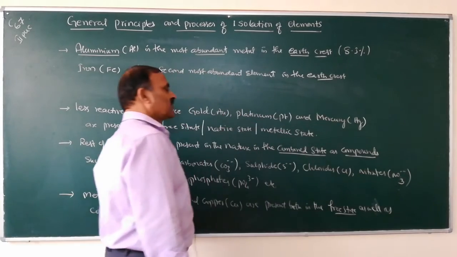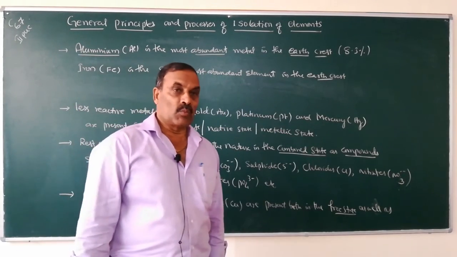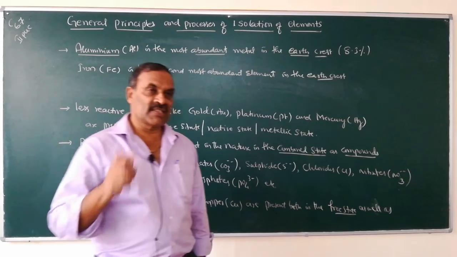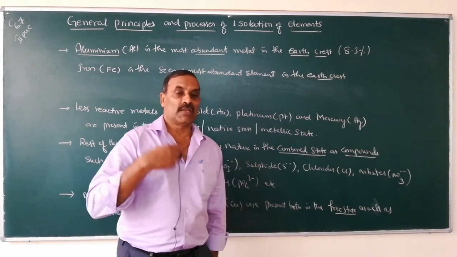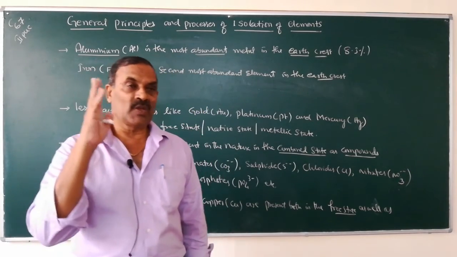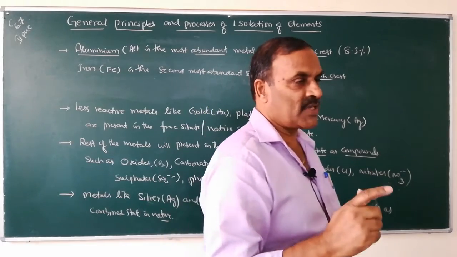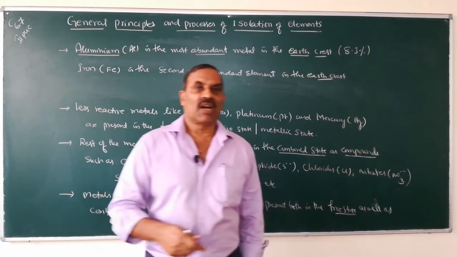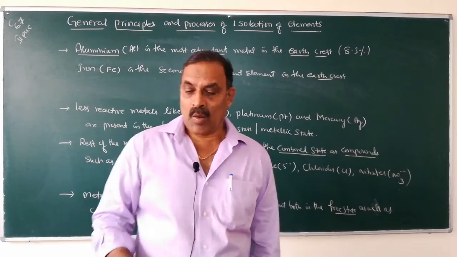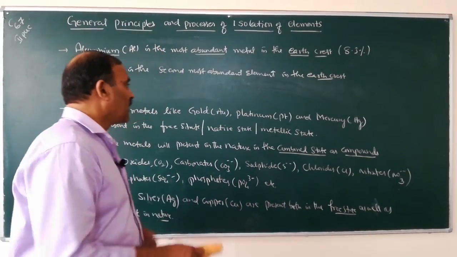So on the surface of the earth, the most abundant element is aluminum, and then comes iron. Iron is the second most abundant element in the earth crust.